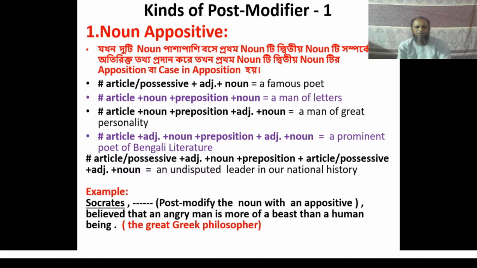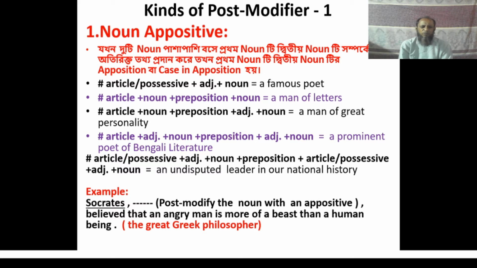Before and after a noun appositive, two commas are used, before the appositive and after that appositive. An appositive is a word or phrase that gives extra information about the noun.